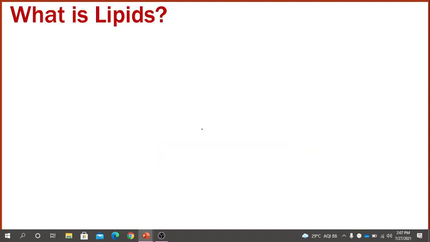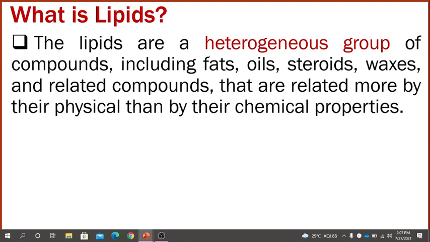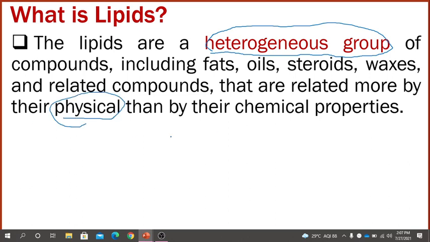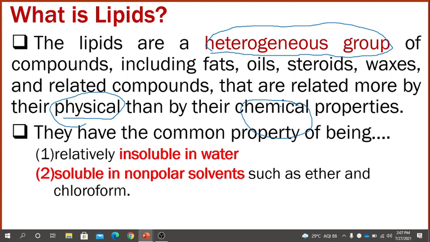So first, what are lipids? Lipids are a heterogeneous group of compounds. Why is it called a heterogeneous group of compounds? Because lipids contain not only fats, waxes and oils. Apart from that, they also contain other constituents, like a protein part and some carbohydrate or sugar part. That's why it is called a heterogeneous group of compounds, and these lipids are more related to physical properties compared to their chemical properties. If we check the solubility of lipids, it is relatively insoluble in water.